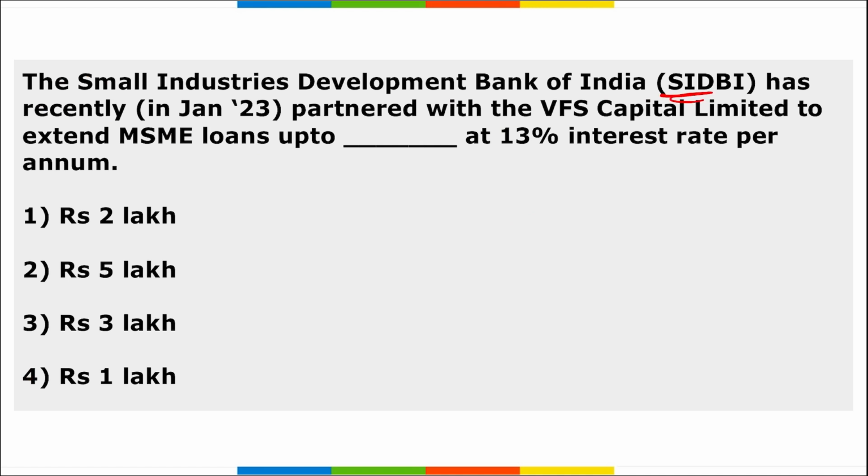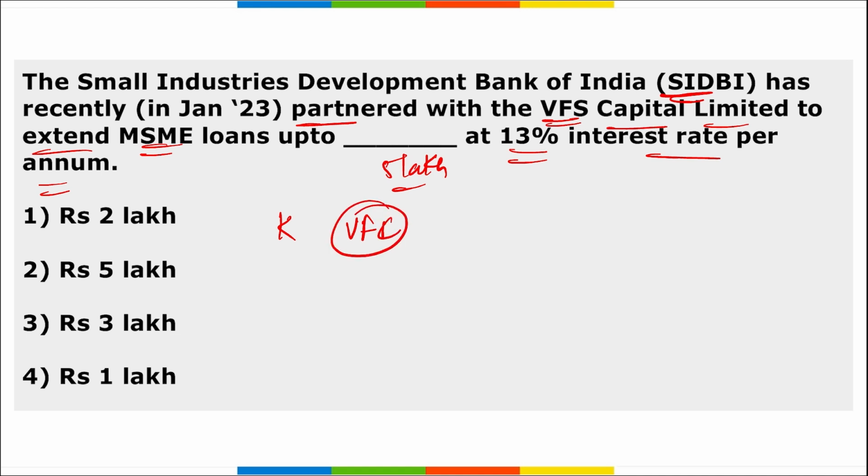Next, SIDBI has recently partnered with VFC Capitals Limited to extend MSME loans of up to 5 lakh rupees at 13% interest rate per annum. I repeat, SIDBI has tied up with Kolkata based VFC Capital Limited to extend loans to the MSME and SME sector, and under this they will extend loans up to 5 lakh rupees at 13% interest rate per annum. So the correct option is option 2 here.